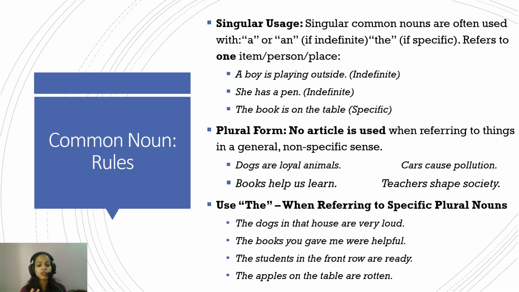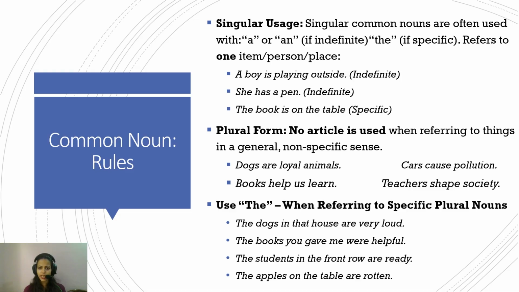We're not referring to any indefinite or generic situation. So again, in the statement "the books you gave me were helpful," we're talking about those specific books that you gave me. So "the" will be used. "The students in the front row are ready." Again, we are referring to the students in the front row, that specific set of students. So in a specific situation, the noun will be preceded by "the." "The apples on the table are rotten." Again, we are specifically referring to the apples on the table, and hence "the" will be used.